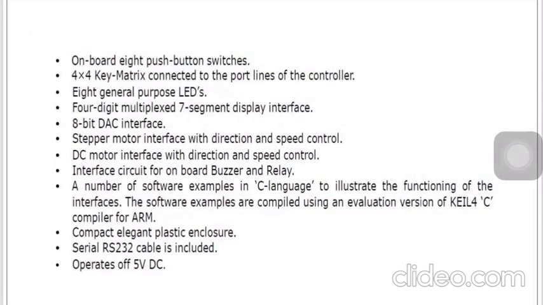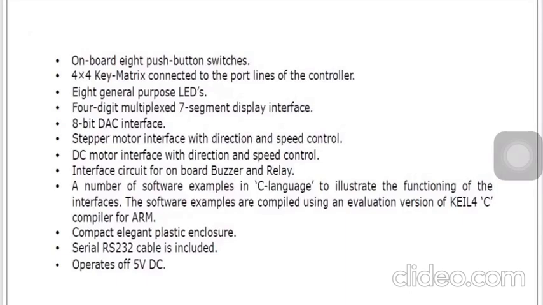4 digital multiplexer, 7 segment display, 8-bit DAC interface, stepper motor interface with direction and speed control, DC motor interface, circuit for buzzer and relay, and a number of software examples in C language to illustrate the function of the interface.